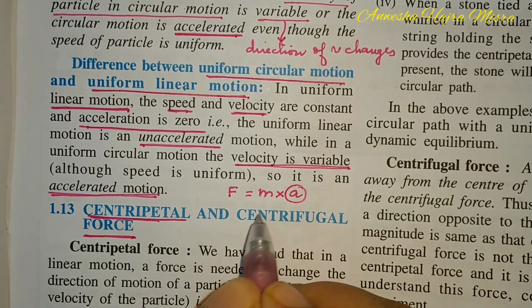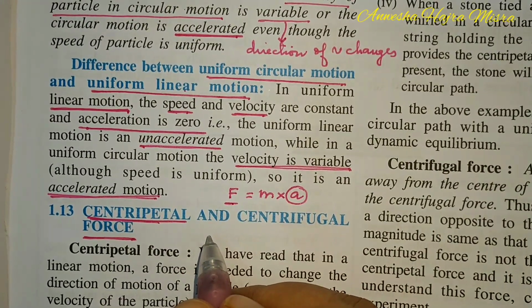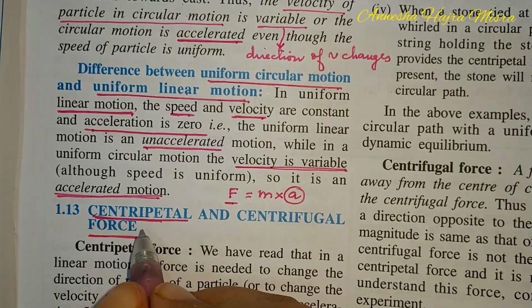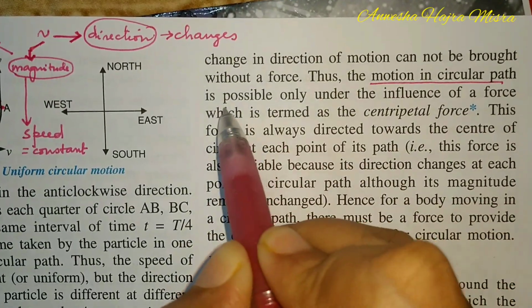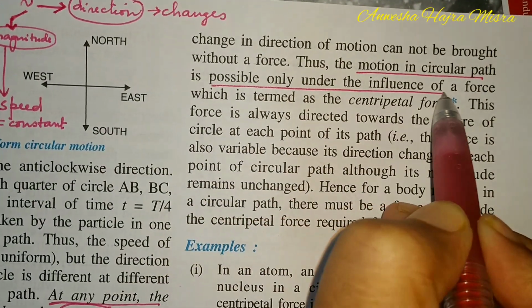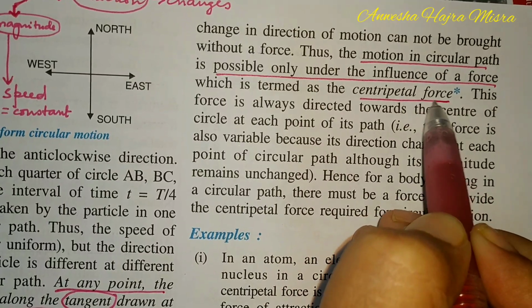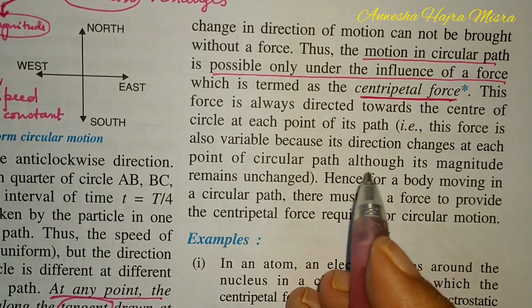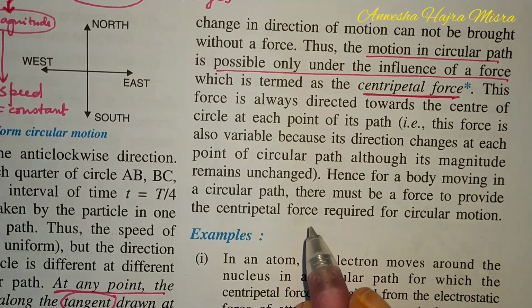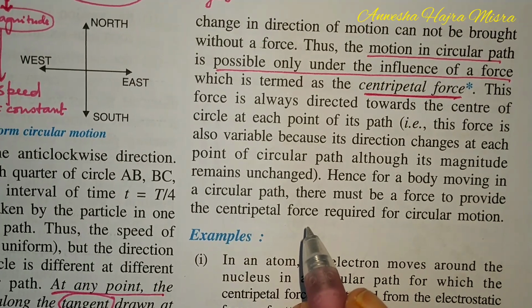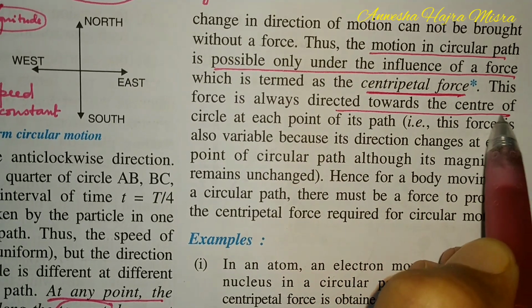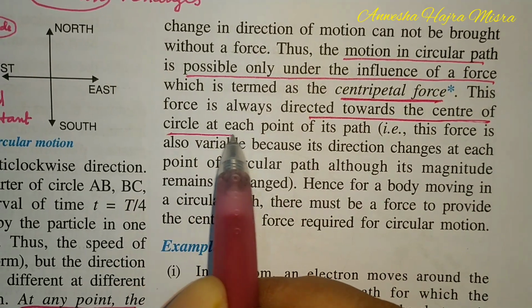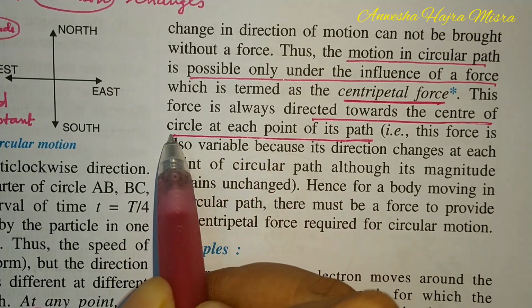If there is an acceleration, there should be a force. Now this centripetal force, the motion in circular path is possible only under the influence of this centripetal force. Without this centripetal force, you can never have circular motion. And this force is always directed towards the center of the circle at each point on its path.